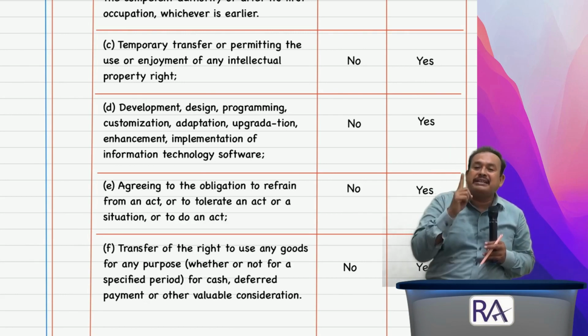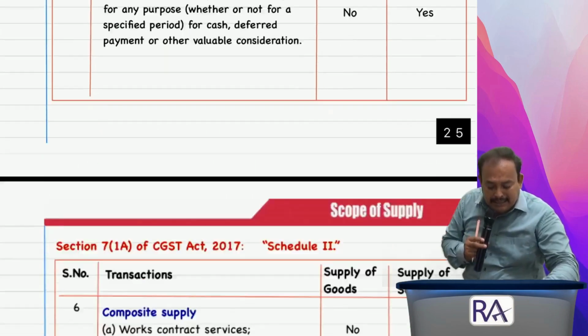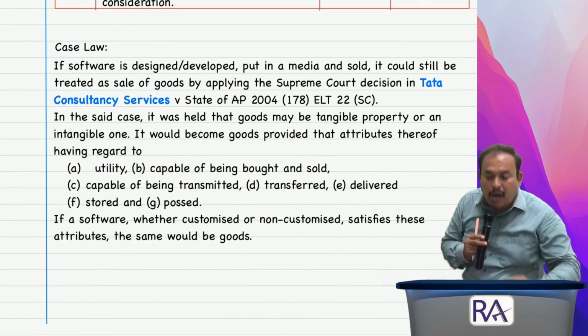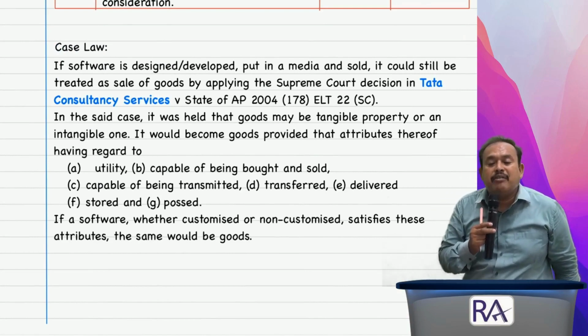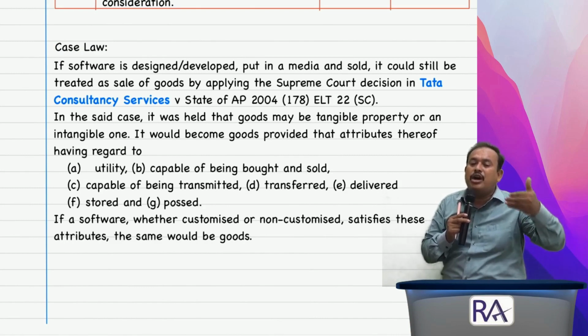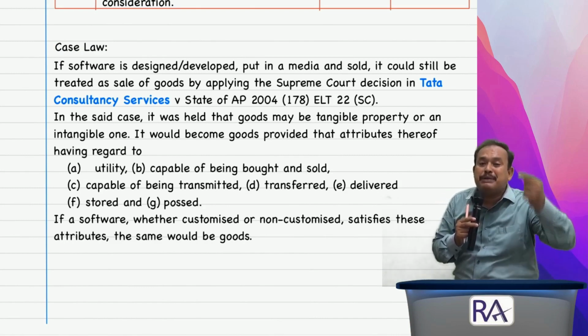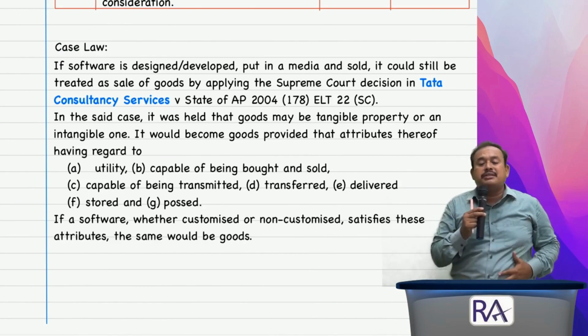No one should forget, it is supply of goods, said the Supreme Court of India in the case of Tata Consultancy Services. If software is designed, developed, put in a media and sold, it could still be treated as sale of goods by applying the principle of the Supreme Court of India decision in the case of Tata Consultancy Services.